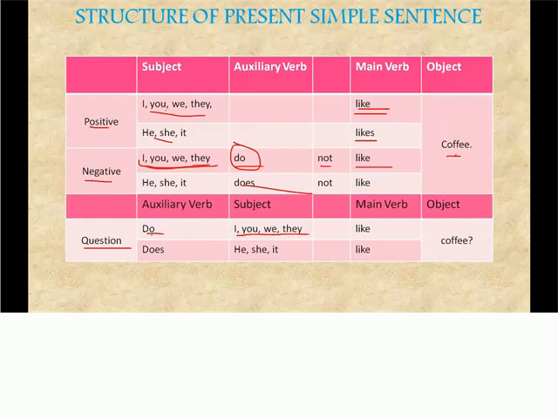Do I like coffee? Do you like coffee? Do they like coffee? Now here we have does. The question starts with does. Does he like coffee? Does she like coffee? Does it like coffee? This is how you will construct a present simple sentence.